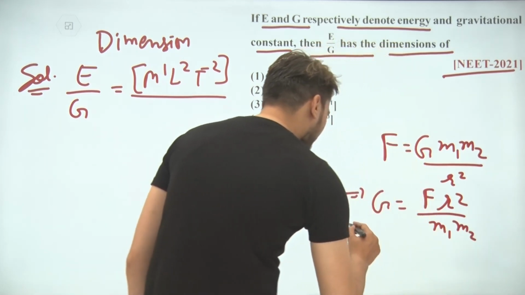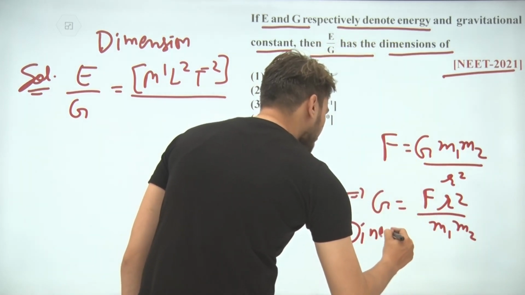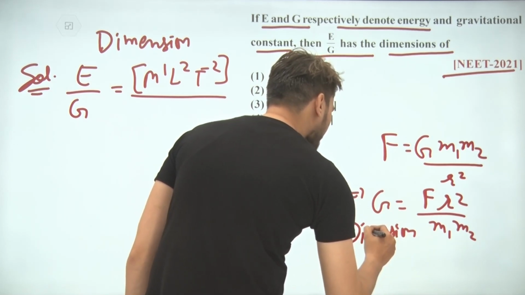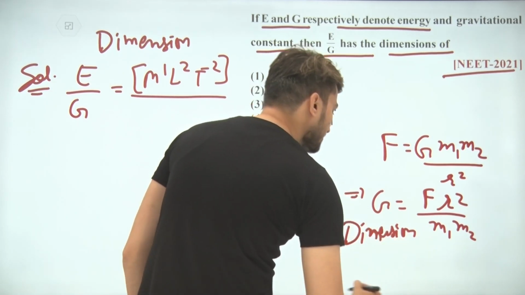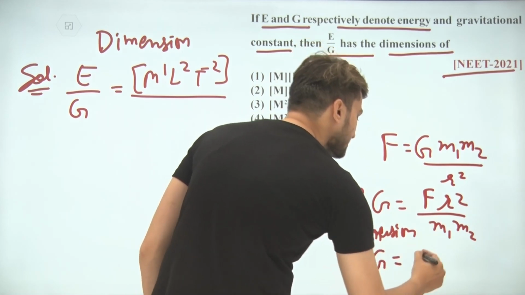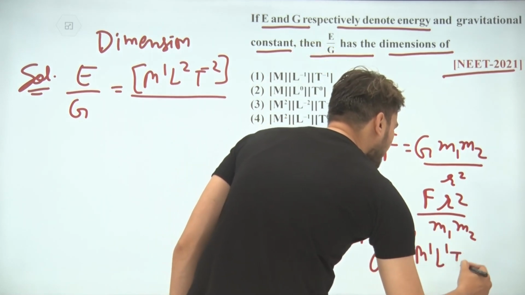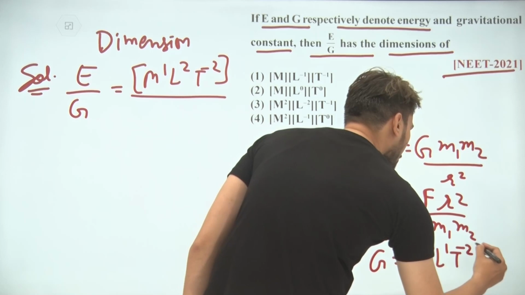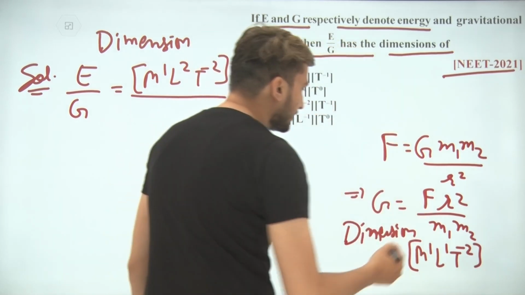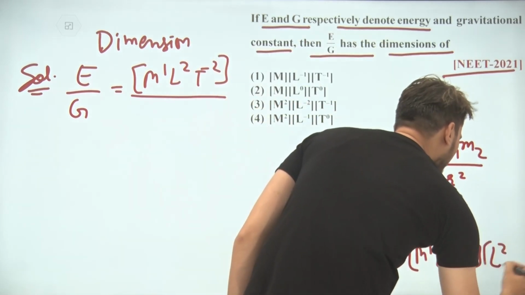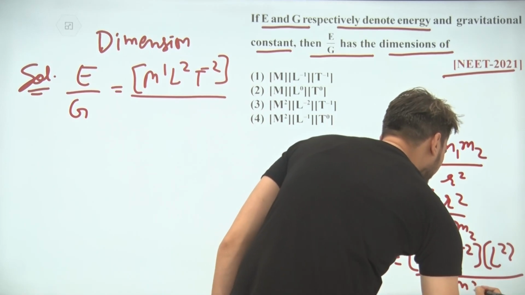So here we can find the dimension of G. G is equal to force, force is M1 L1 T minus 2, and R is L, R square is L2, and upon this is M2.